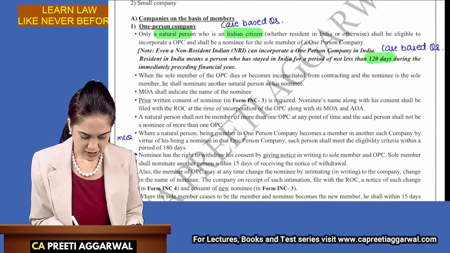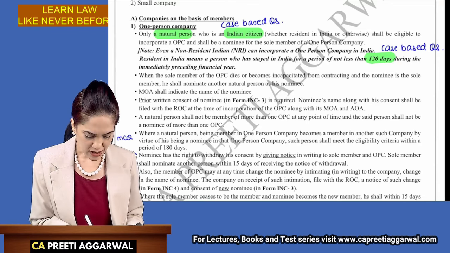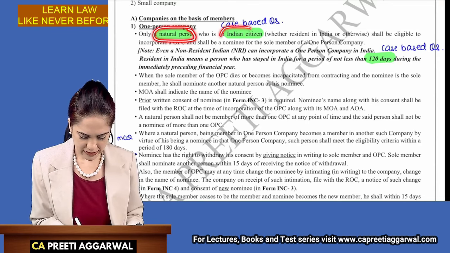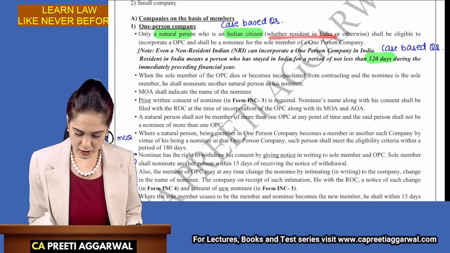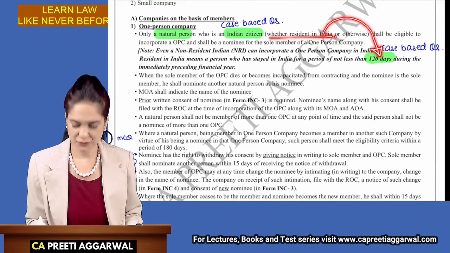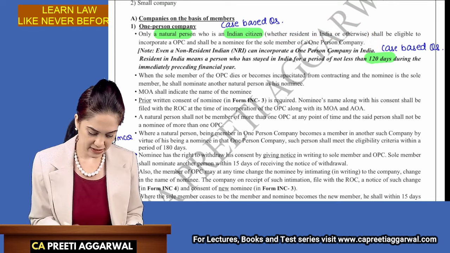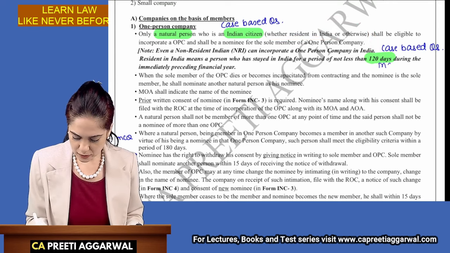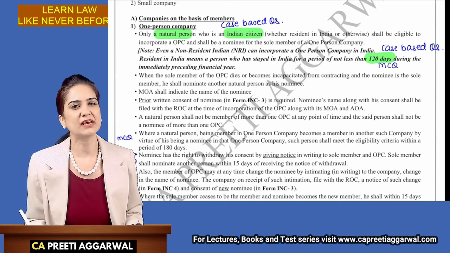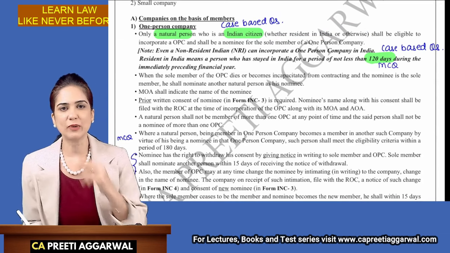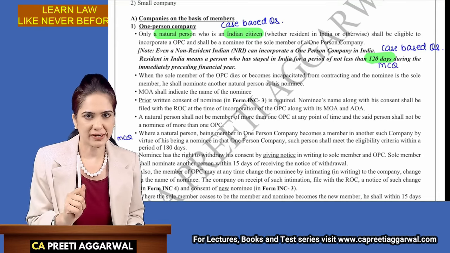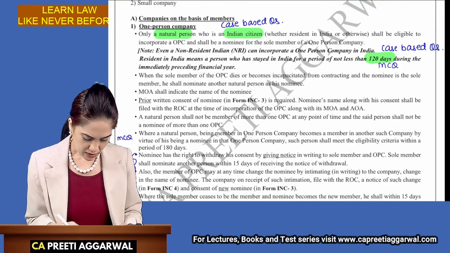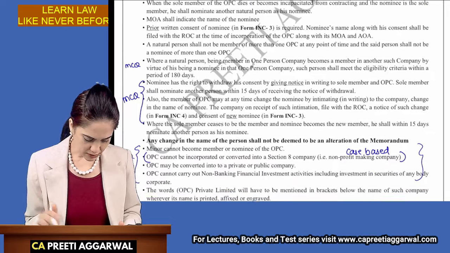Please note, students, case-based questions are asked on this part, eligibility. Whether resident in India or not, resident means he stays for 120 days. It can be asked as a case-based question or can also be asked as MCQ. They will say 182 days, 181 days, 120 days. So you need to select the option 120 days. Okay. Other points I have already covered.